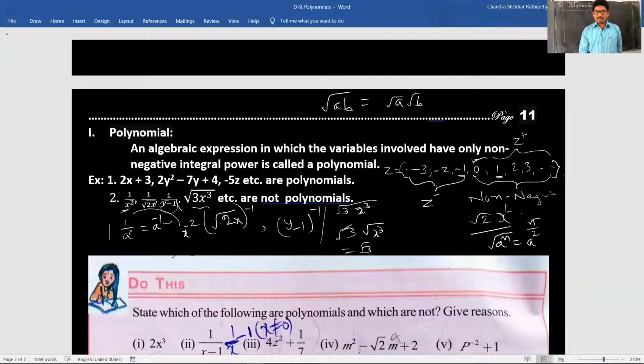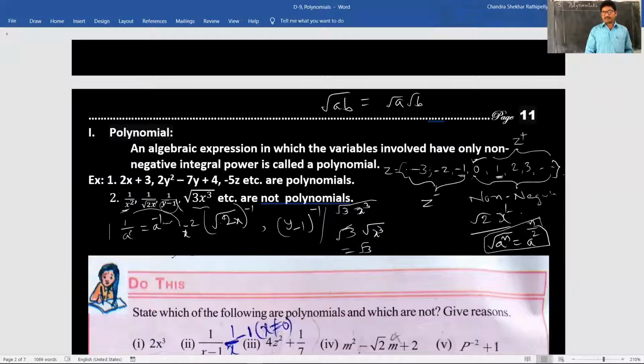Note this formula: square root of a power n, a, is equal to a to the power n by 2. I gave formulas like these in MMPT, the Mass Main Points Tests. I didn't give them in MMP, Mass Main Points.